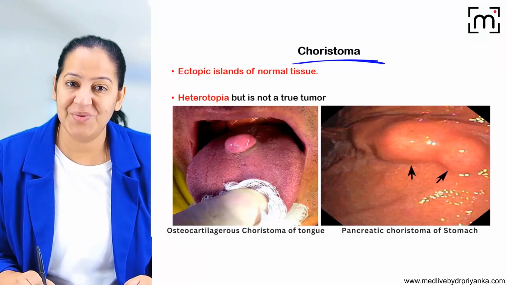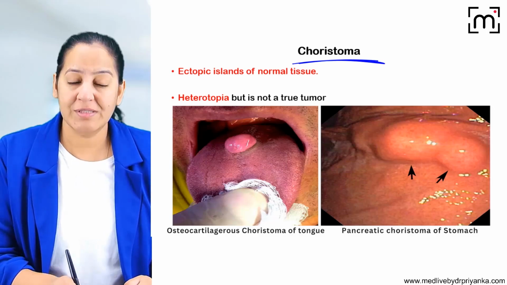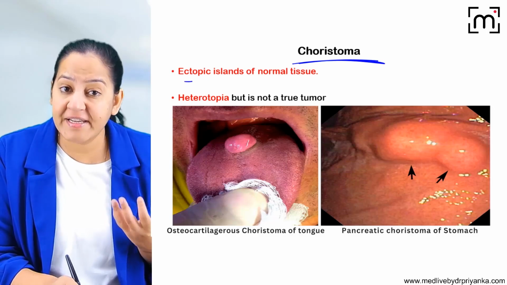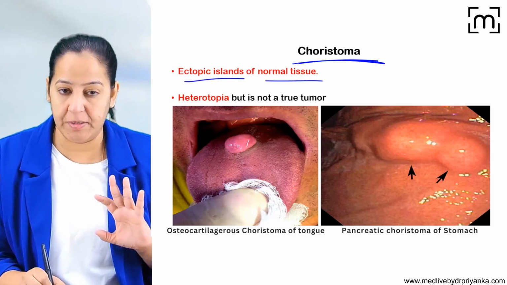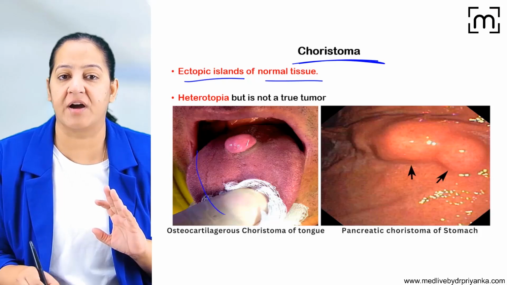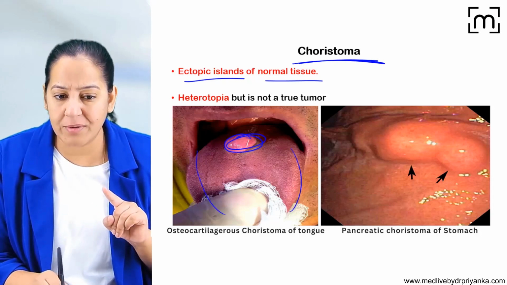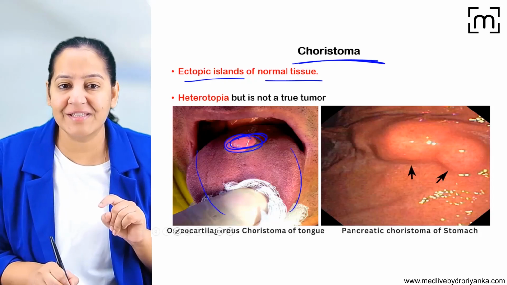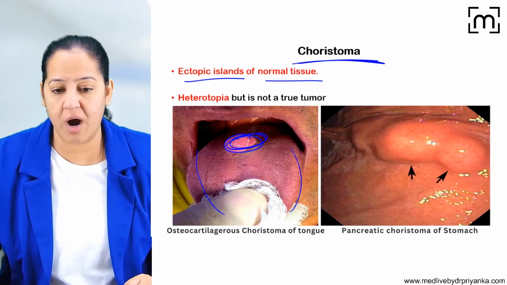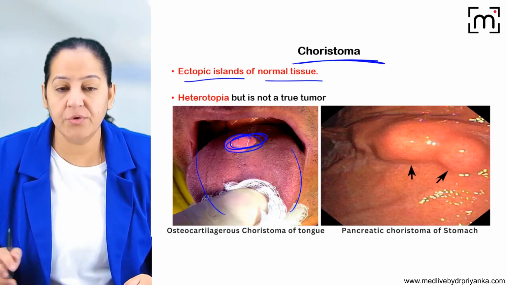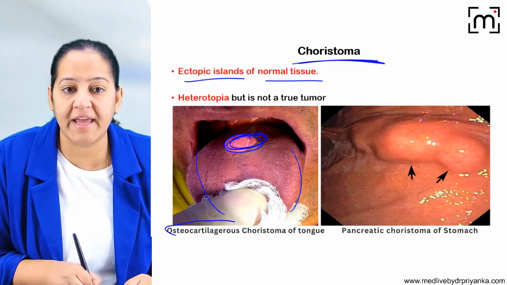Now coming to the next terminology, that is choristoma. What is choristoma? In choristoma, the site is abnormal, but the tissue is absolutely normal. Now have a look at the tongue. Can you see this is the tongue? On the tongue, what is this? Oh my God, what is this on the tongue? On the tongue, we can see osteocartilage. Osteocartilage is present. Let me show you. You can see the osteocartilage is present.